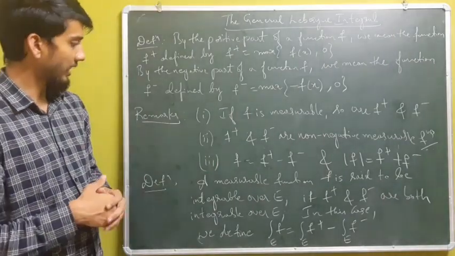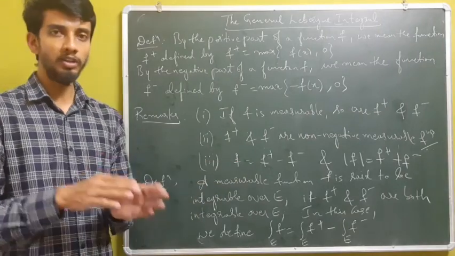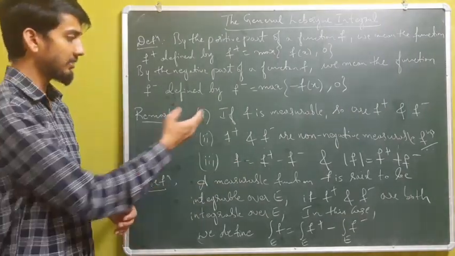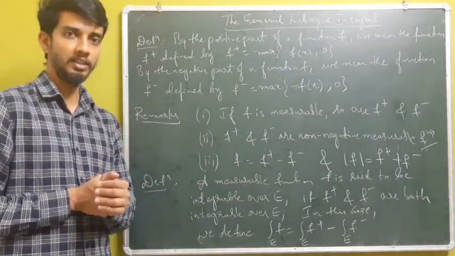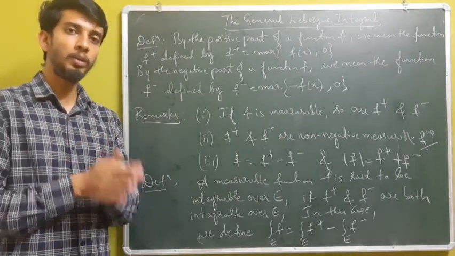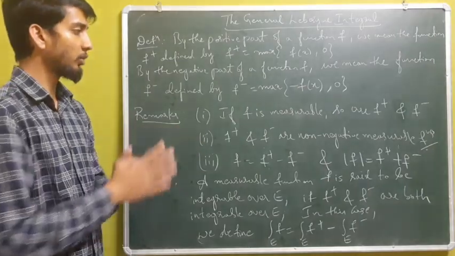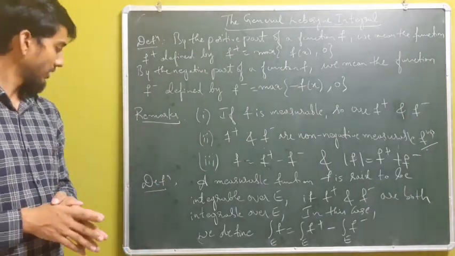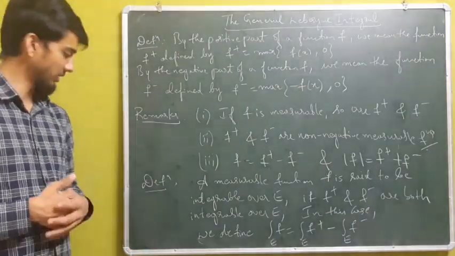And finally, f is the positive part minus the negative part. If we take mod of f, it is the positive part plus the negative part.